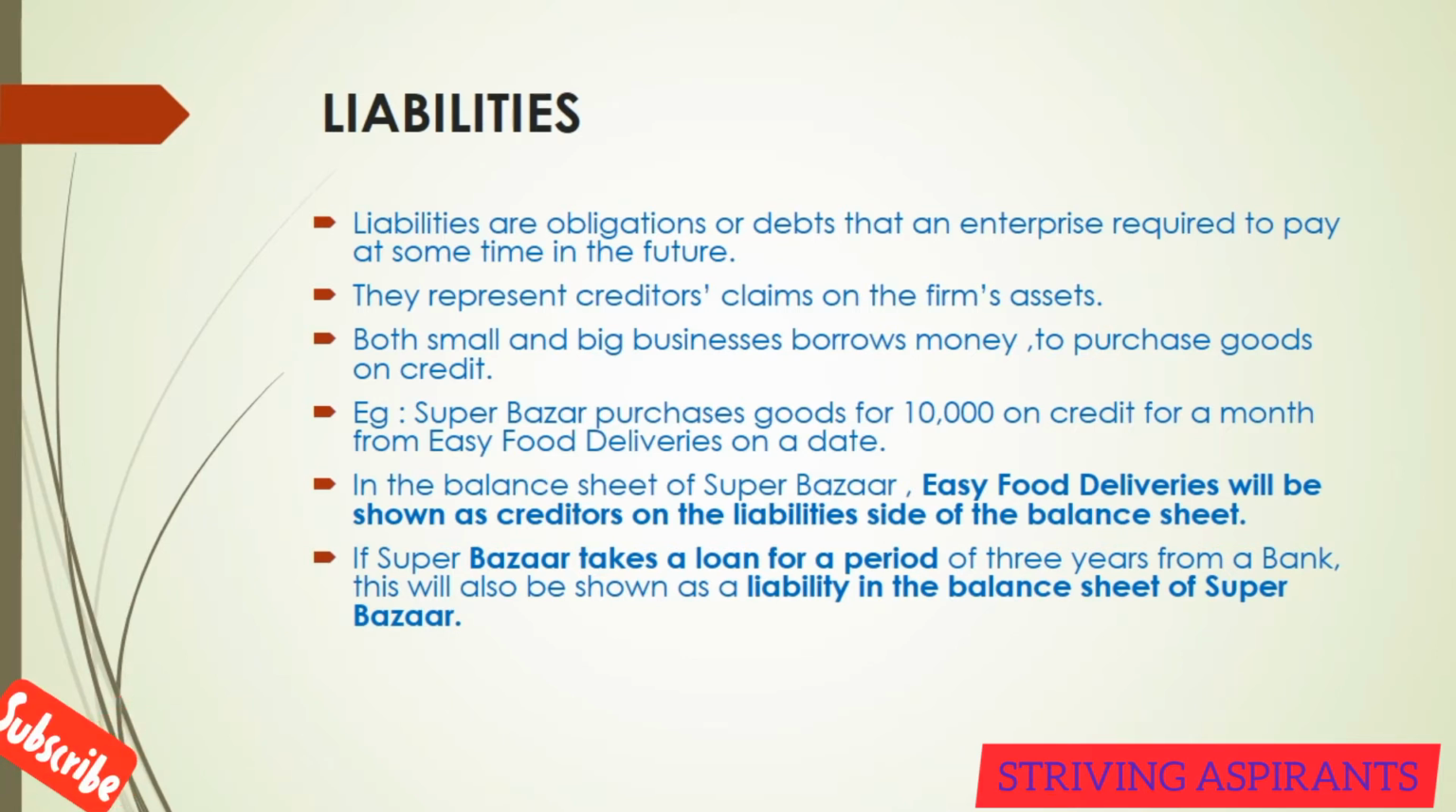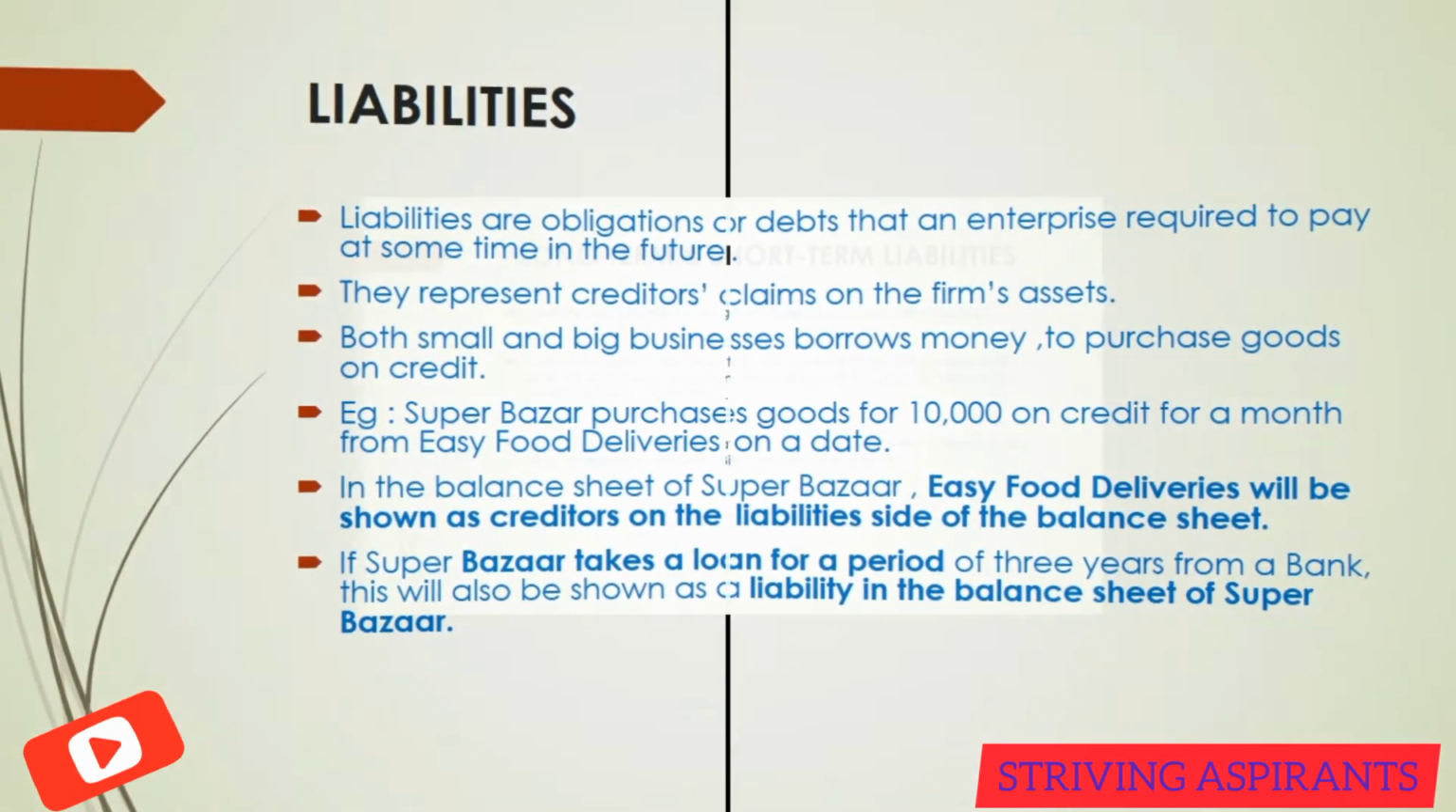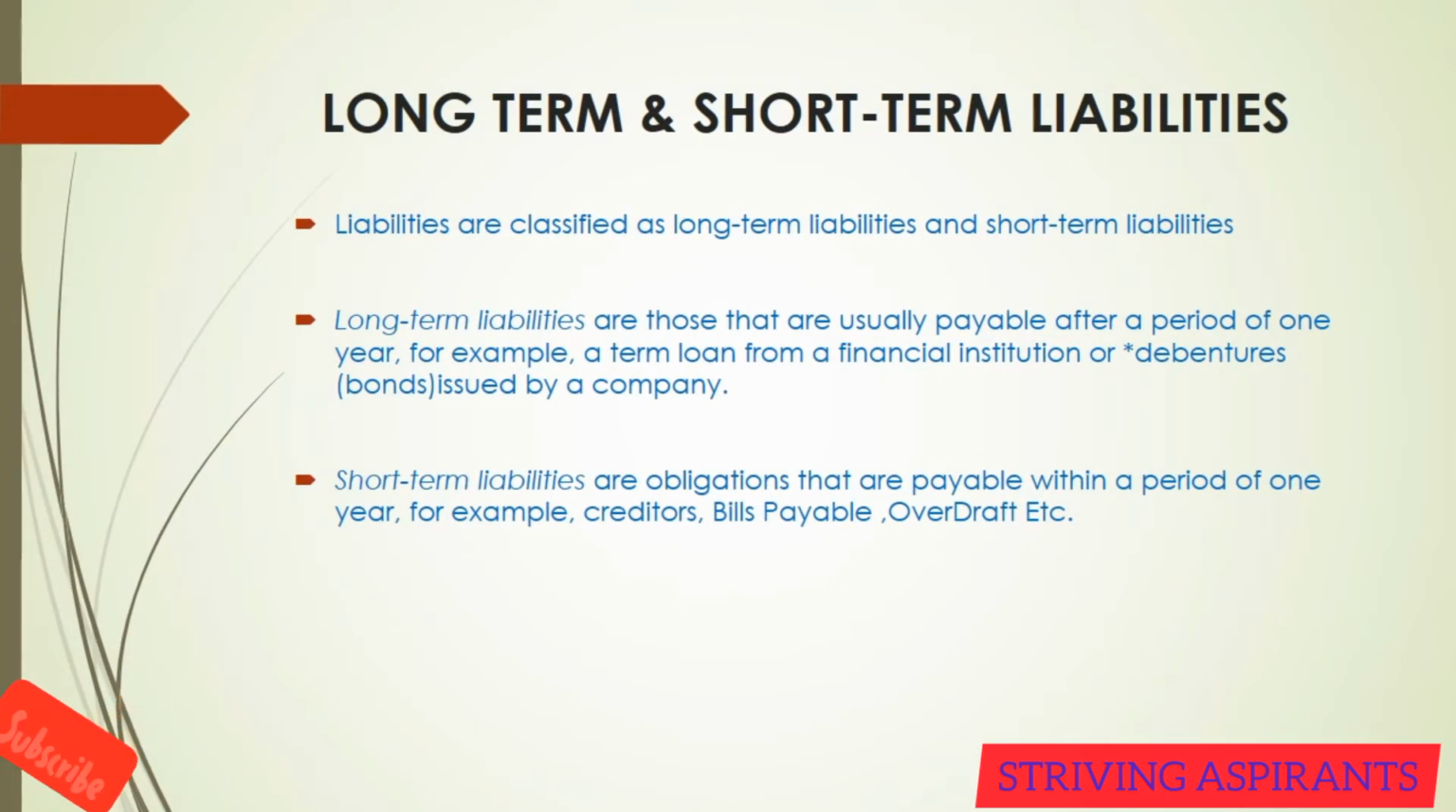Liabilities are classified as long-term and short-term. Long-term liabilities are those which are usually payable after a period of 1 year. For example, a term loan from a financial institution or debentures or bonds issued by a company. And short-term liabilities are obligations that are payable within a period of 1 year. Example, creditors, bills payable, overdraft, etc.